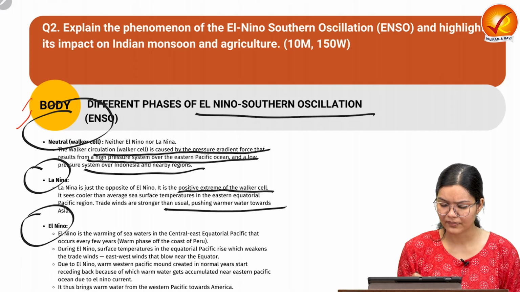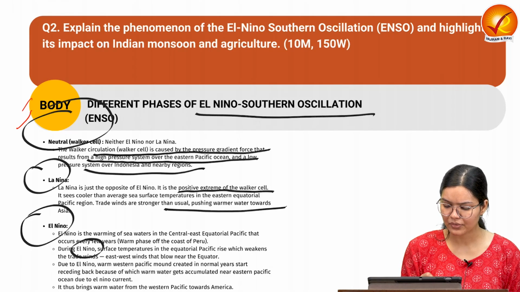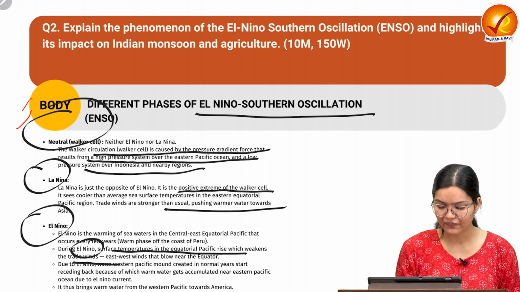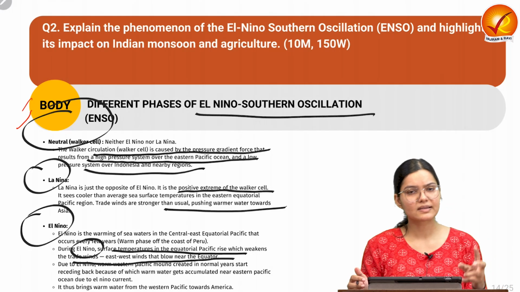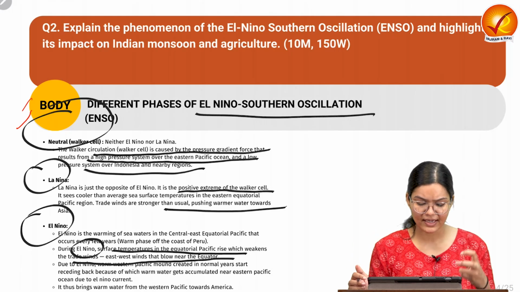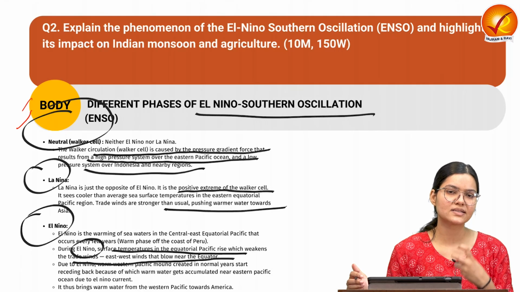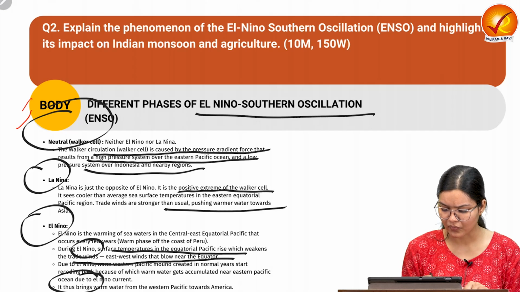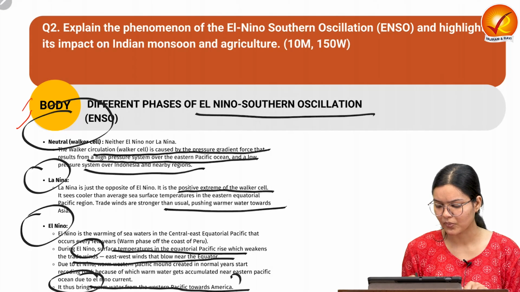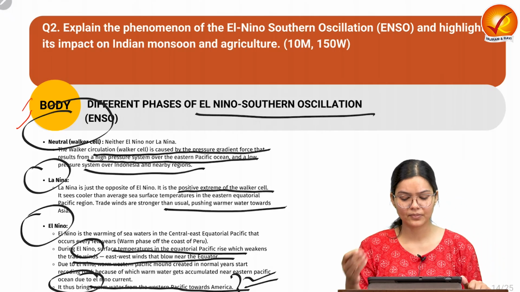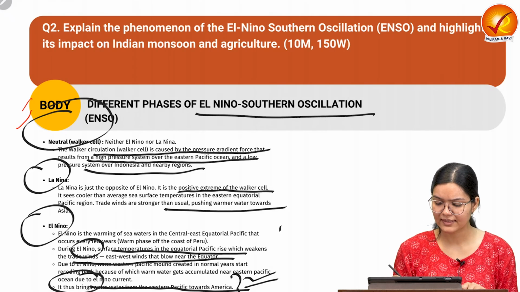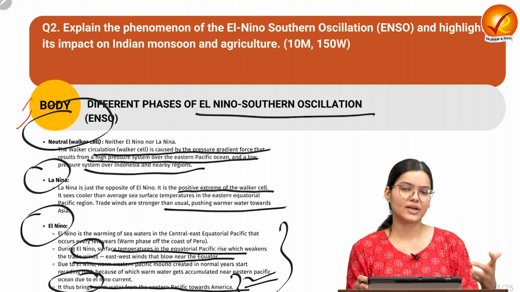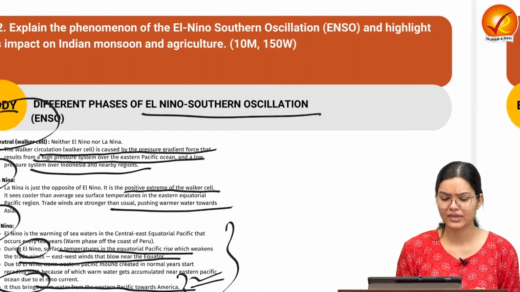And during El Nino, the surface temperature in the equatorial Pacific rises, which weakens the trade wind, and the east-west wind becomes less intense. It brings more water from the West Pacific toward America. Thus a low pressure system will be created there, and thus there is lesser availability of moisture-laden air in Asia and the surrounding area, and it is impacting the Indian monsoon negatively.